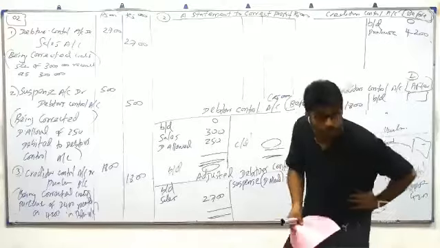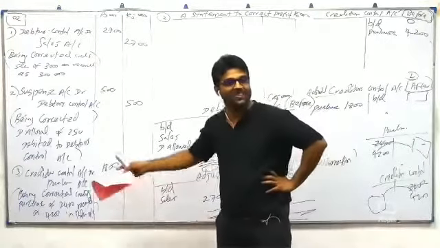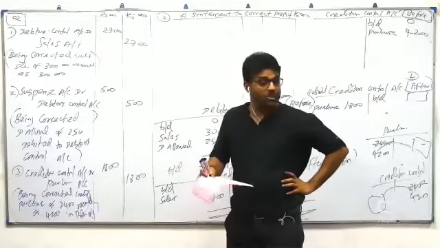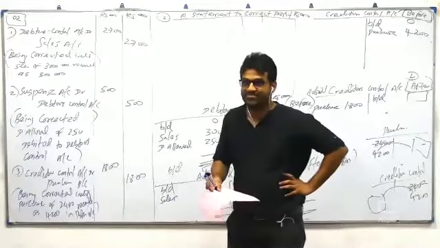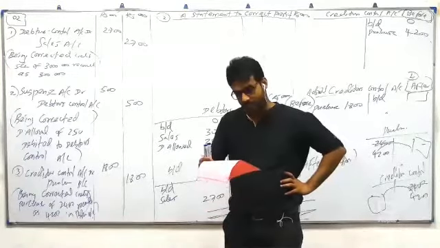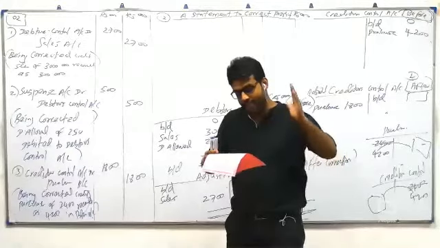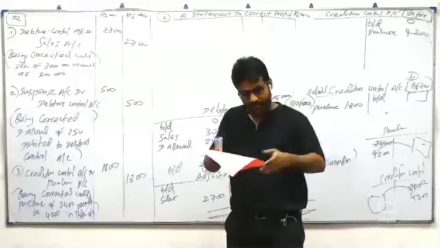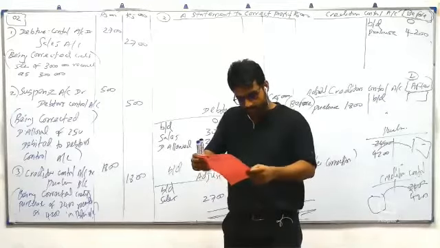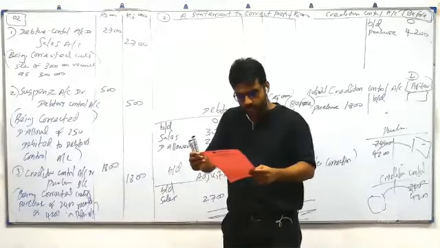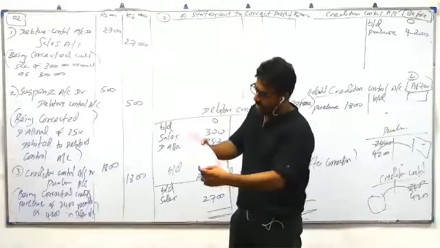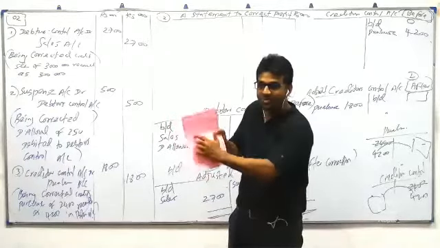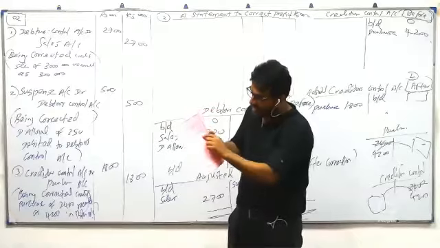Some students will make a correction. Some students will invent something. There are students who are very good at inventing new things. Purchase return to Priyanka has not been recorded in her account in the creditor ledger. So can you create another column for your reference? They have not given the purchase return column. So Priyanka's details are all wrong.